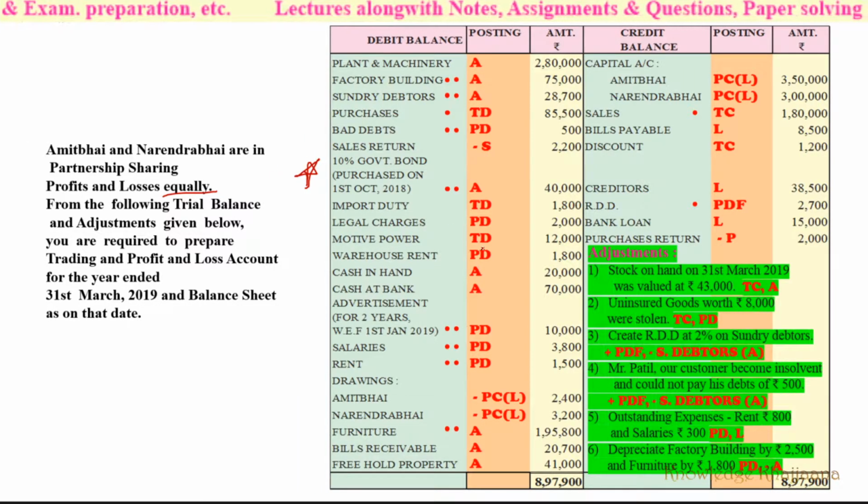Motive power, trading account debit side. What is this motive power? See, in our home, we have television, air conditioner, fridge, etc. Fan, table fan. But do we have the same connection, same plug for air conditioner and washing machine?